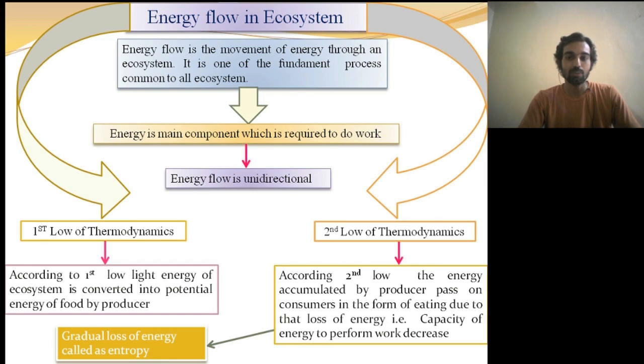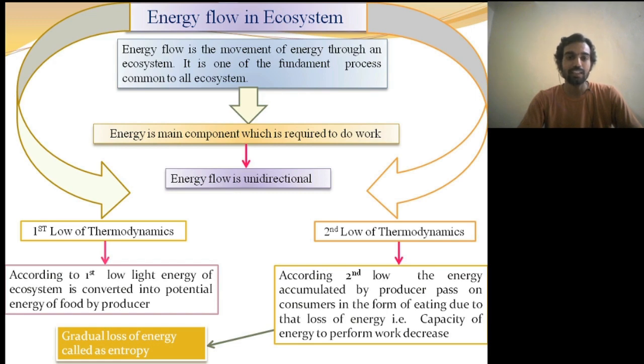Now the second law of thermodynamics states that non-random energy such as mechanical, chemical and radiant energy cannot be changed without some degradation into heat energy. The change of energy from one form to another takes place in such a way that a part of the energy is wasted. The energy accumulated by the producer passes on to consumers in the form of food.